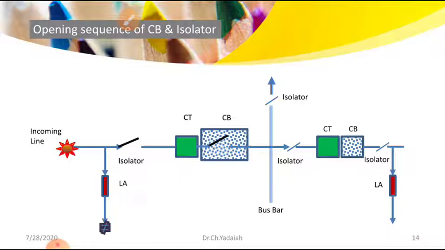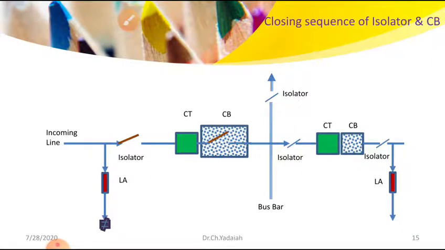Now after the work is completed, we restore the supply. What is the sequence now? Now we have to close the CB or CT. Once again there is a problem. In this case, you can see the next figure. Now the closing sequence of the isolator and CB. What do we have to do?